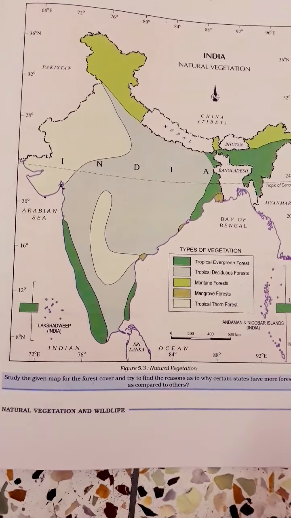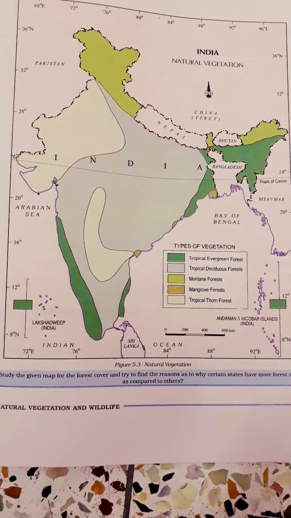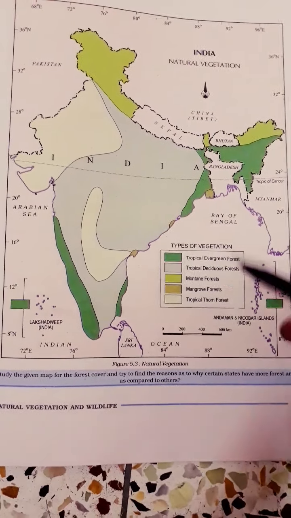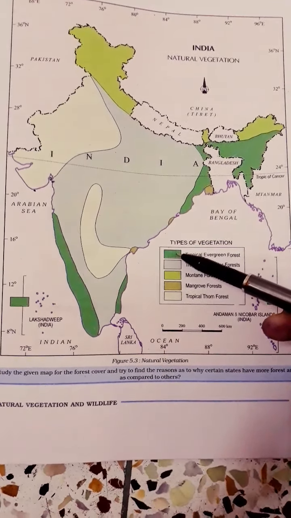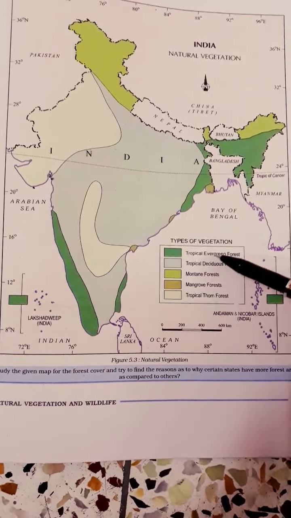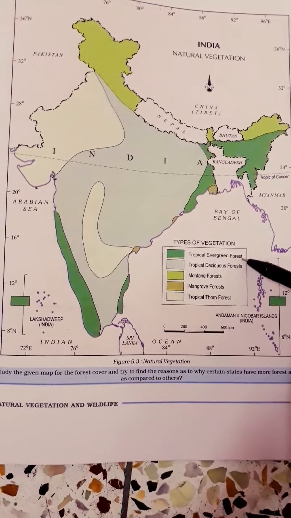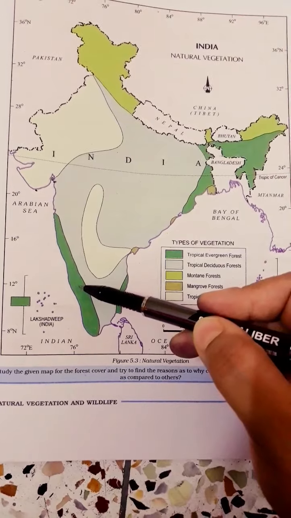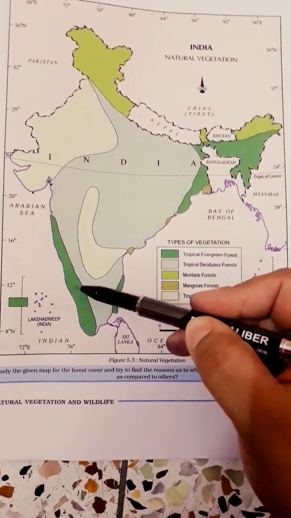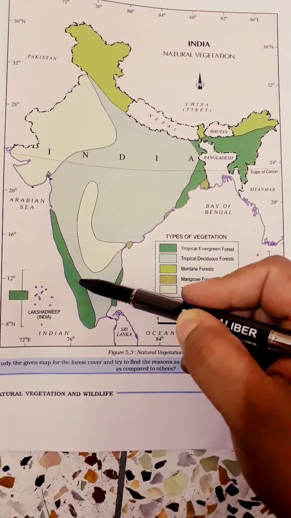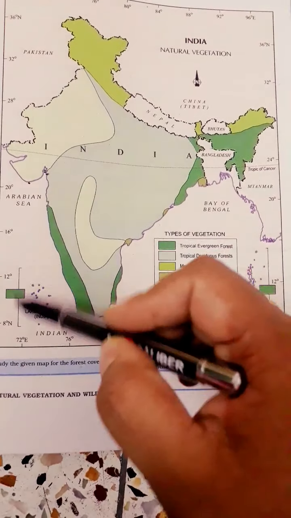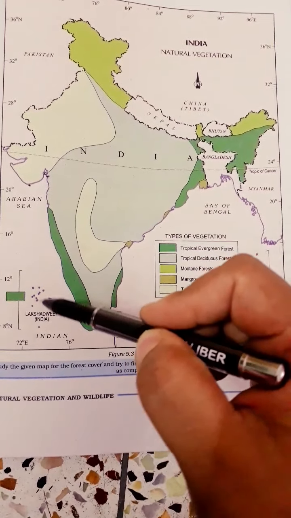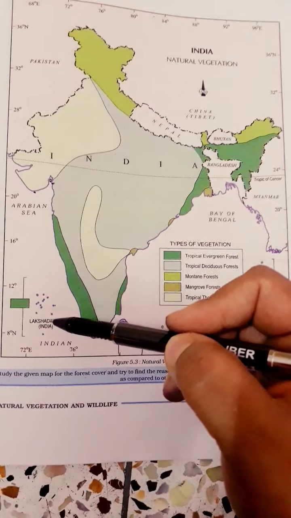if we follow the map, then we can clearly see that this green color is known as the tropical evergreen forests, and in this portion the Western Ghat is located and the island group of Lakshadweep. So in this area, it is noted as Lakshadweep in India.